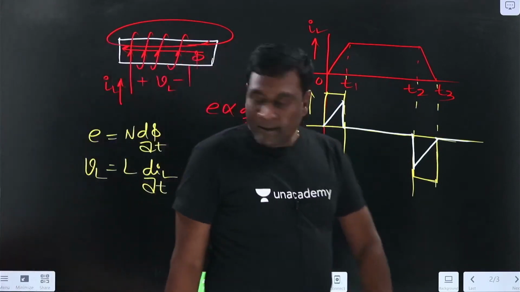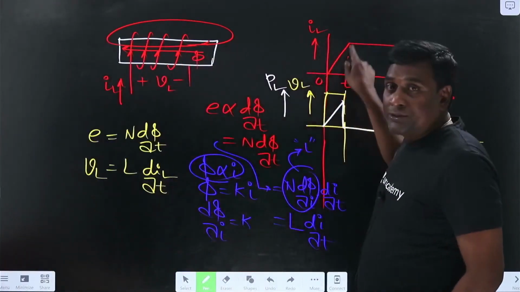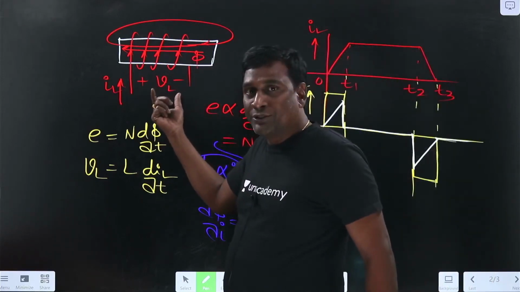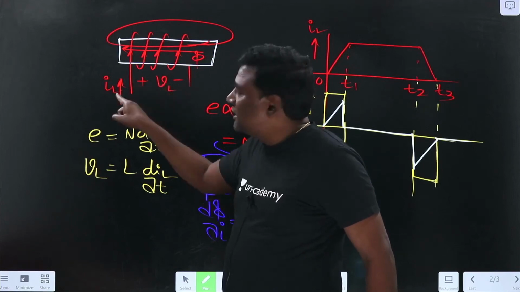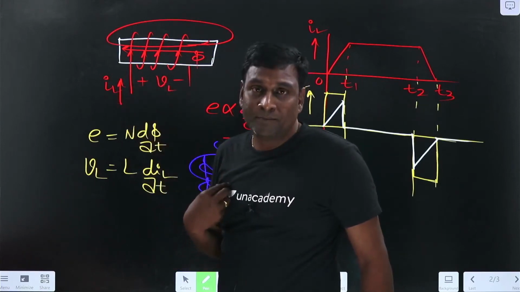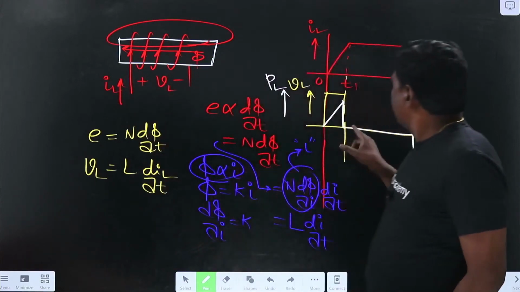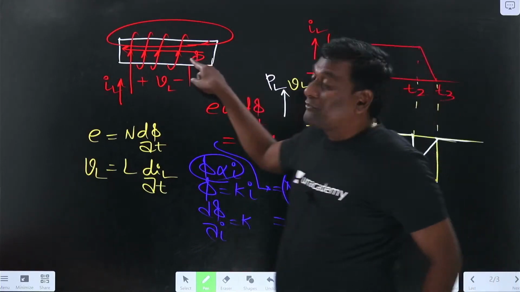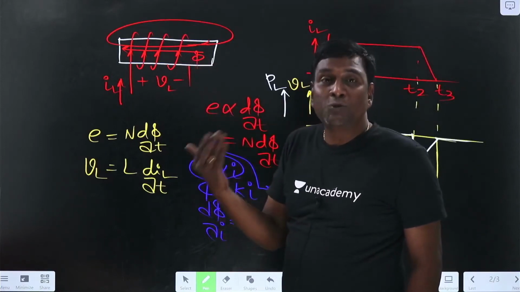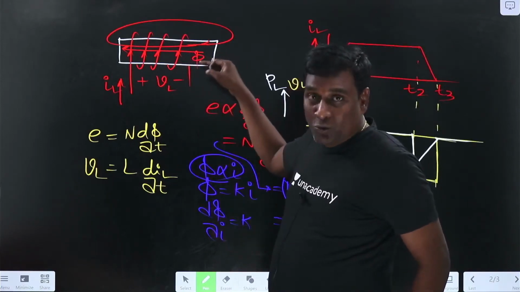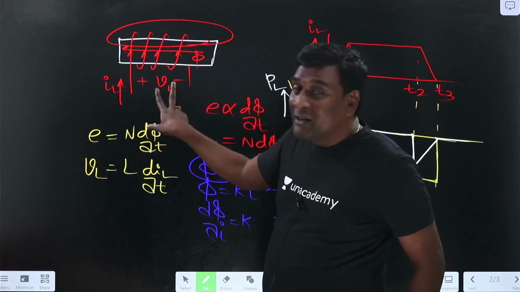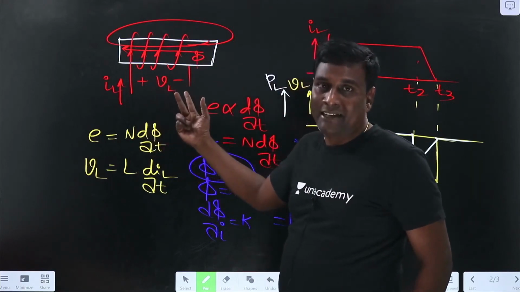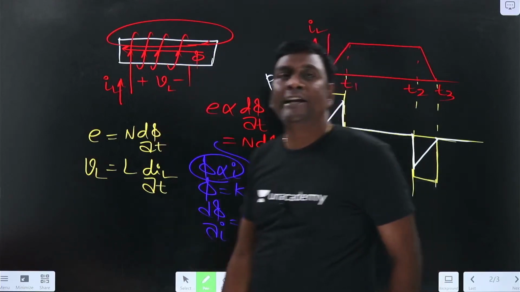Okay, see here, whenever di by dt is positive, my voltage magnitude is going to be positive instantaneously, and positive multiplied by positive means it is going to absorb power. And from here to here it neither absorbs nor delivers. From T2 to T3 my current is going to be reducing, meaning my flux is going to be reducing. Because of that, my voltage polarities will be reversed, and under those conditions it is going to deliver power.